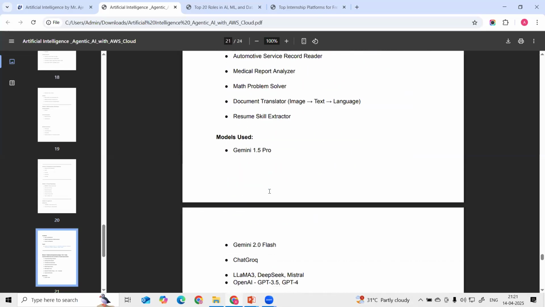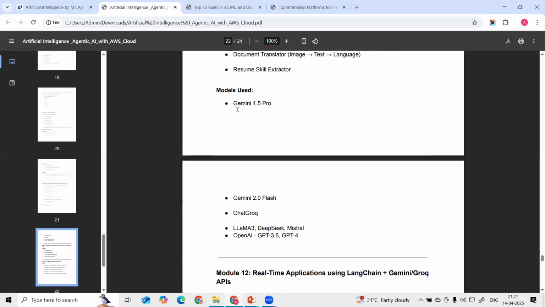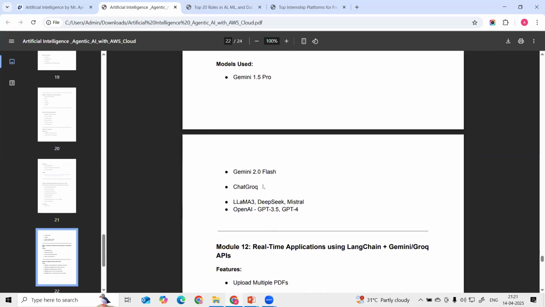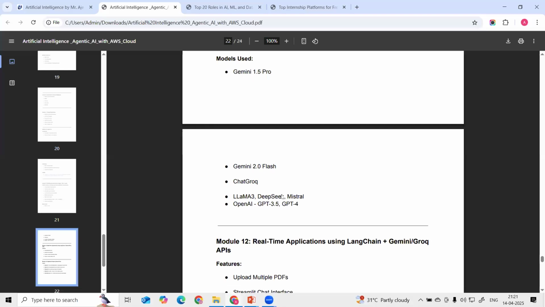And then we are using different models: Gemini models, Gemini Flash model, Groq, Llama, OpenAI models. We are going to see all these applications, how we can leverage the Llama model, DeepSeek, Mistral, the GPT models, GPT-3.5, GPT-4, then Flash. These are the multimodal models we are going to utilize for this application.